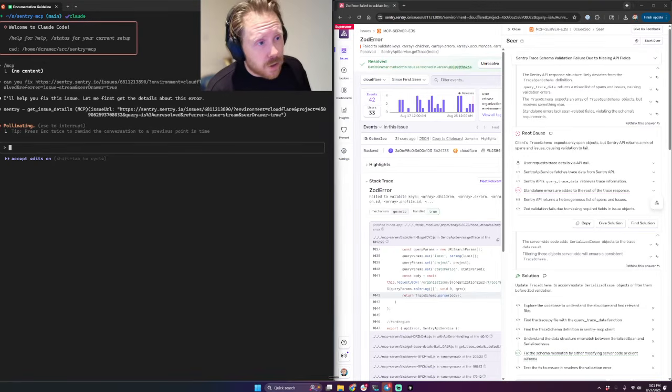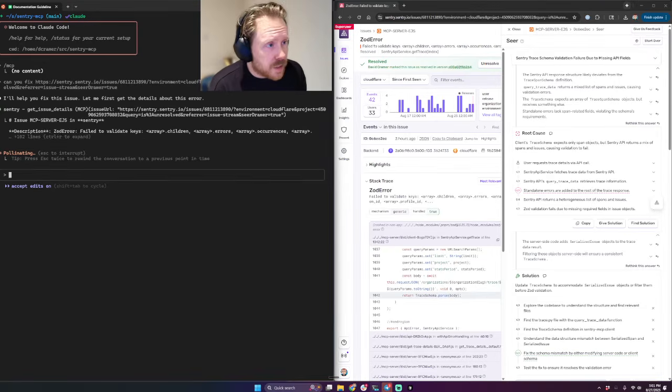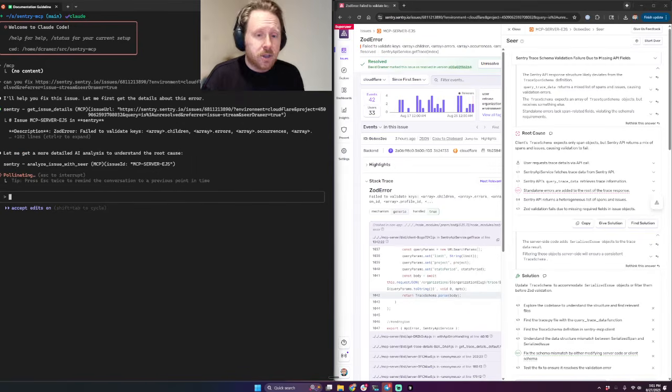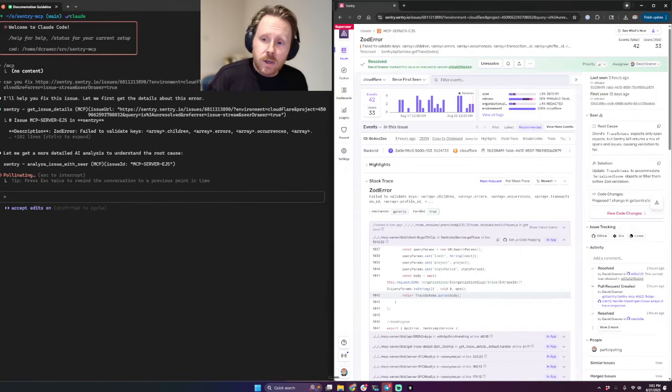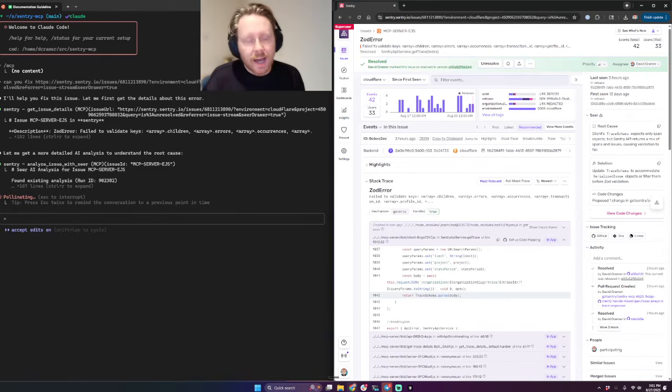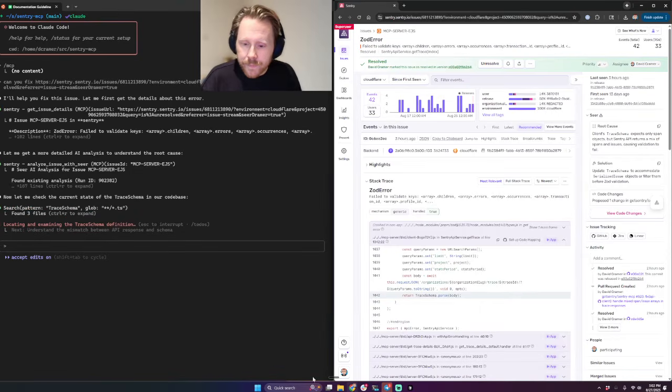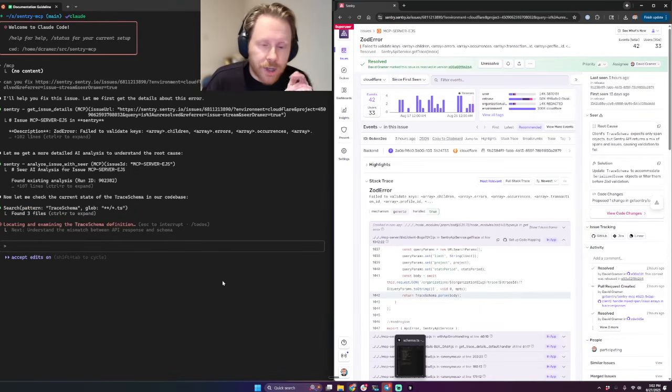What it does first is it calls a tool called get issue details. And what you might think, especially if you've ever used Sentry's API, is maybe that's just calling the issue details endpoint, which it certainly is, but it's not just doing that. Just as this UI right here is not just that endpoint, this tool is not just that endpoint. And it's certainly not the JSON return from that endpoint. It's actually giving you a very specific response. And I'll show you some of it in a second in our test suite.